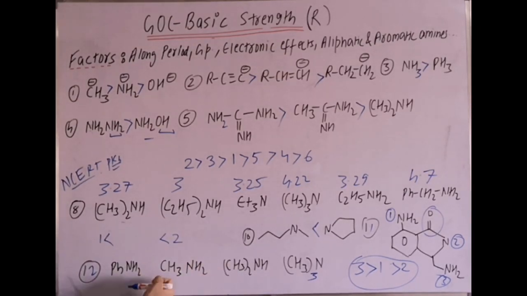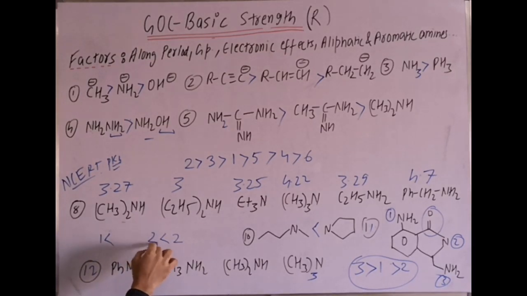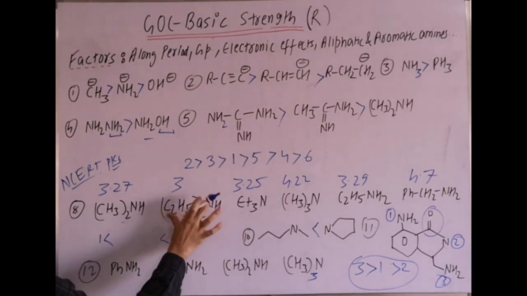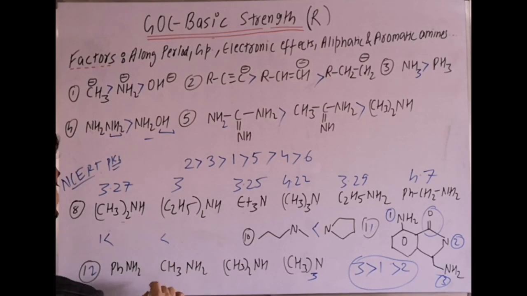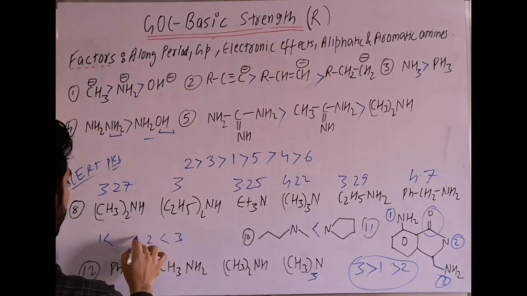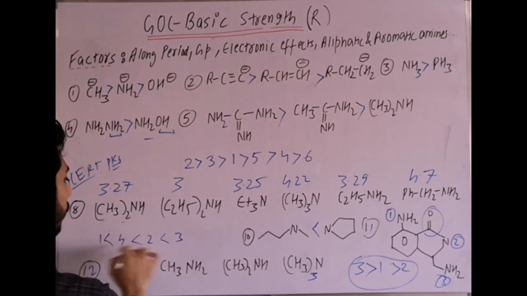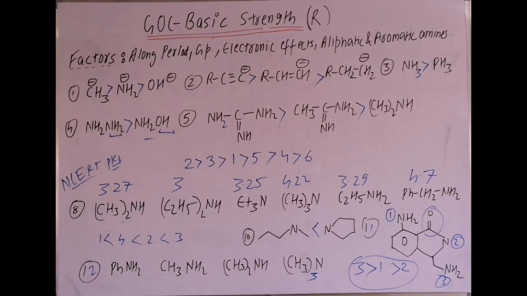Between the first and the third, in the case of methyl, primary is more basic as compared to tertiary. So the order will be secondary amine, which is number 3 here, then primary, then tertiary, and then aniline.